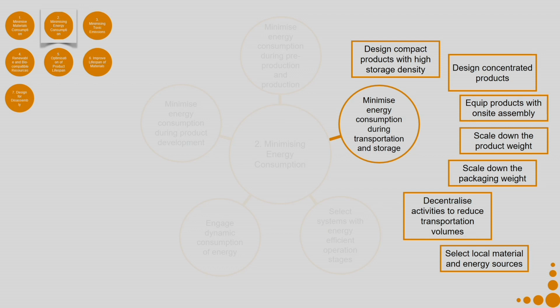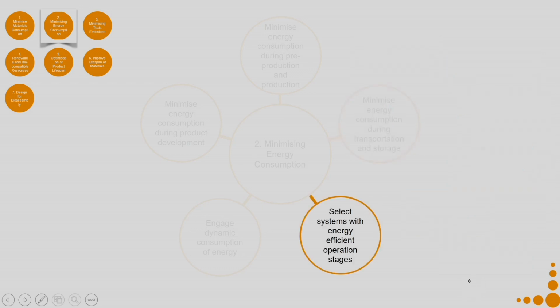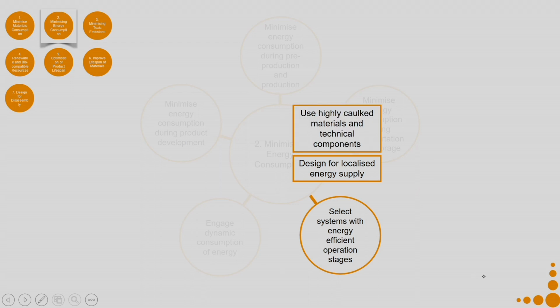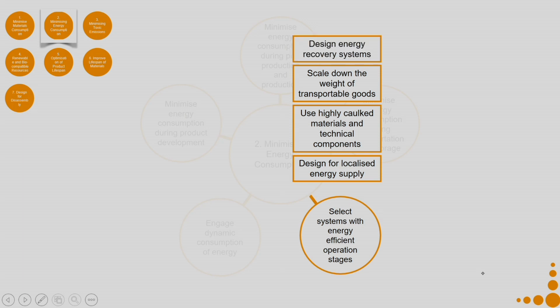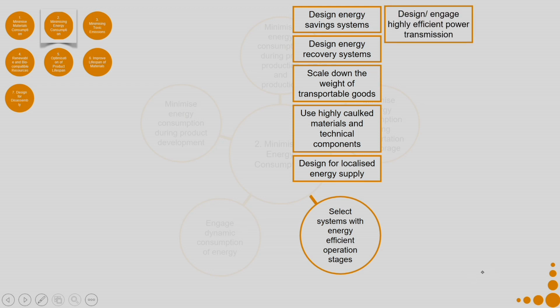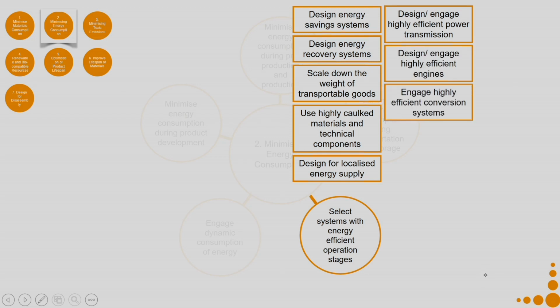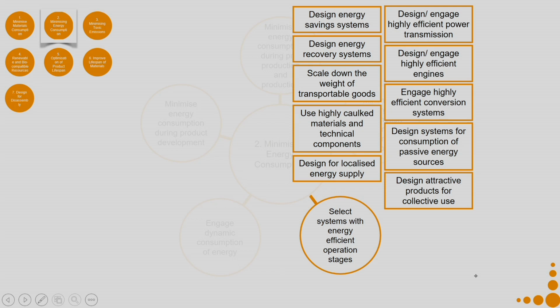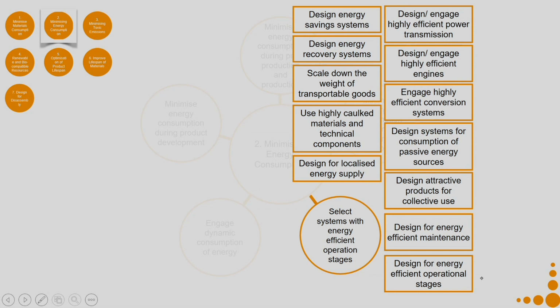Then select local material and energy sources. Now, coming to select systems with energy efficient operation stages. So, design for localized energy supply, use highly chalked materials and technical components, scale down the weight of transportable goods, design energy recovery systems, design energy savings systems, design or engage highly efficient power transmission, design or engage highly efficient engines, engage highly efficient conversion systems, design systems for consumption of passive energy sources, design attractive products for collective use, design for energy efficient maintenance, design for energy efficient operational stages.